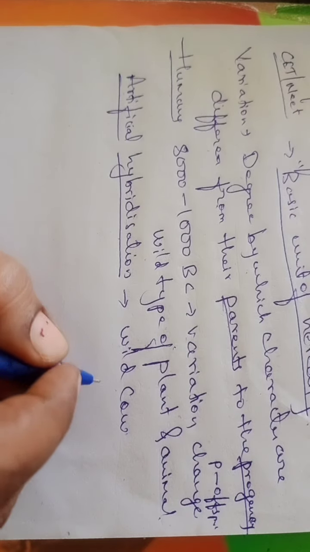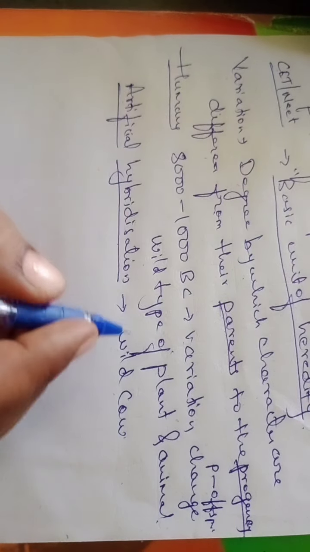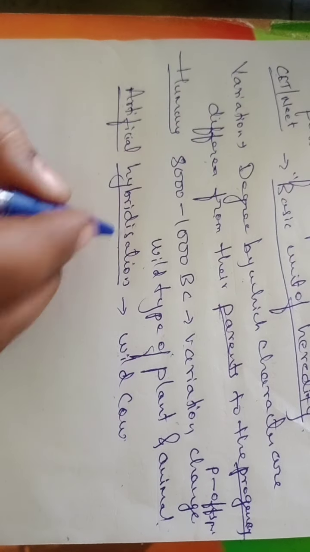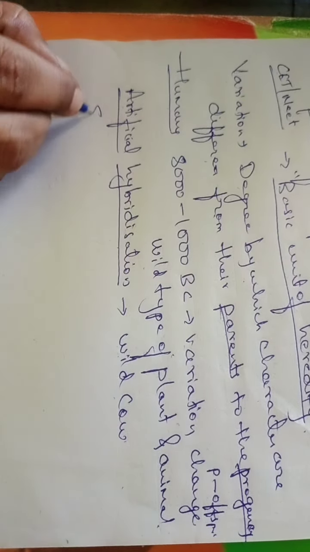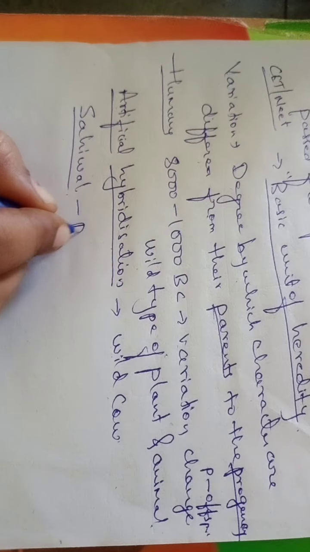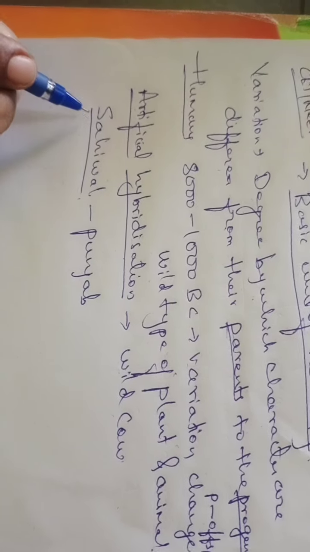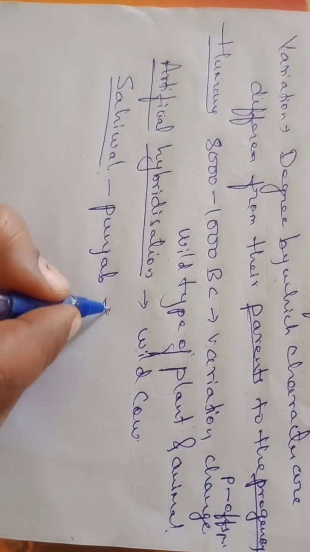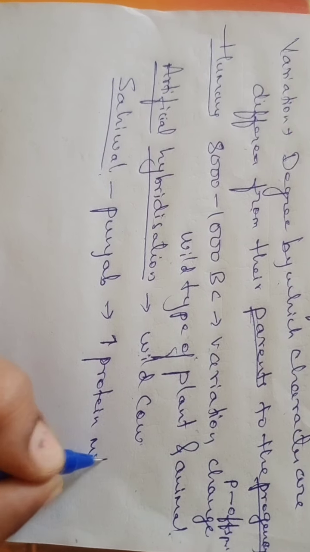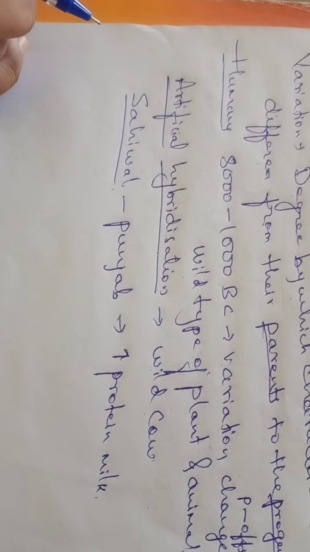So the wild cow is used for the artificial hybridization experiment. The name of the cow used is Sahiwal. Sahiwal is an artificially bred cow which is found in Punjab. So what is the use of this new cow, Sahiwal? It will produce highly protein-rich milk. Similarly, there are other selective breeds.